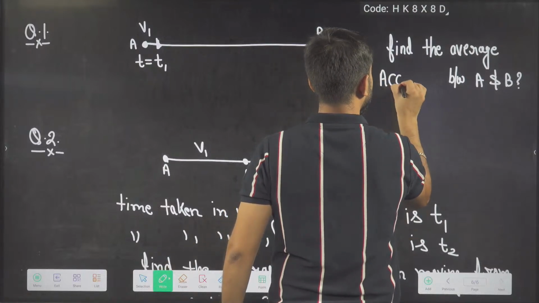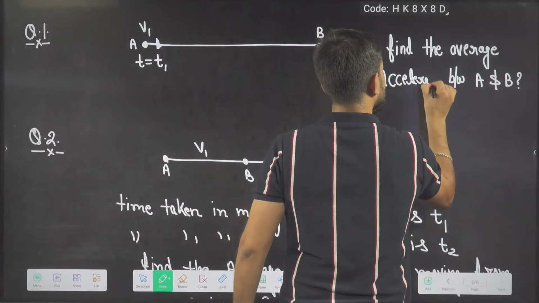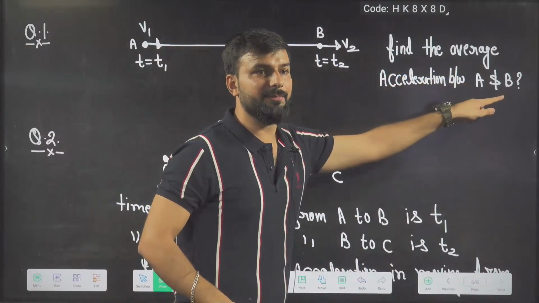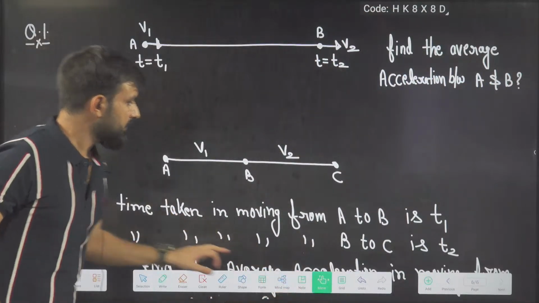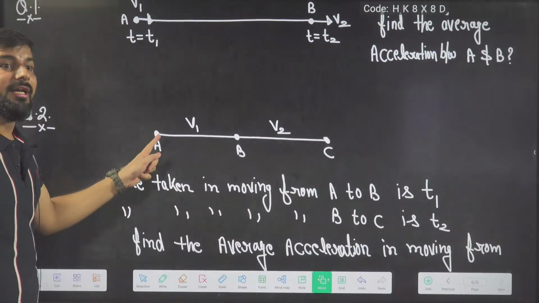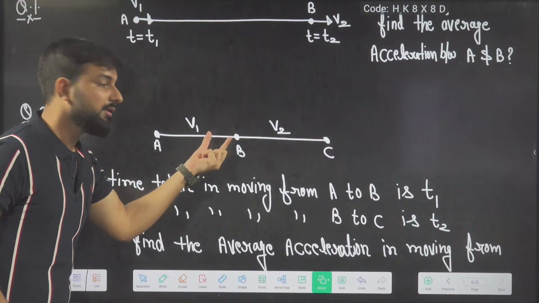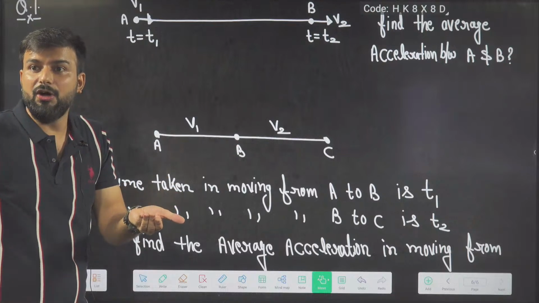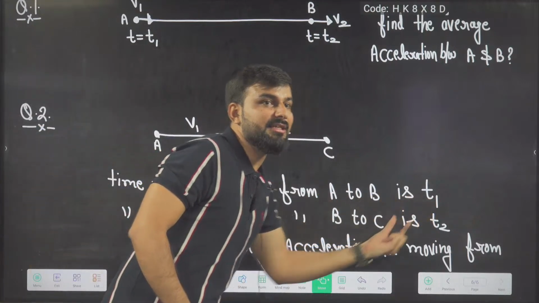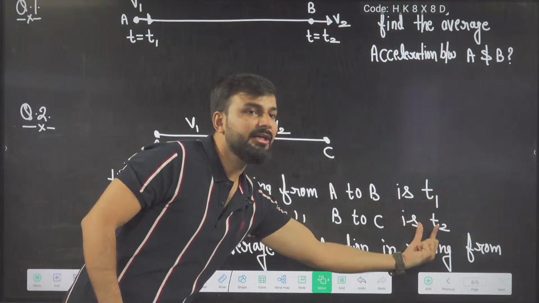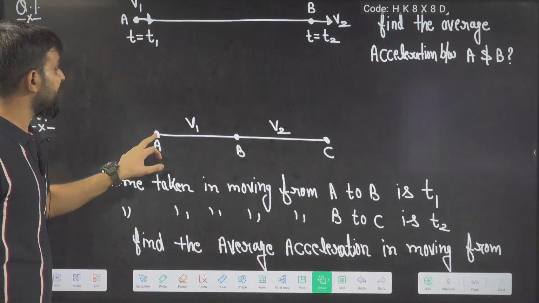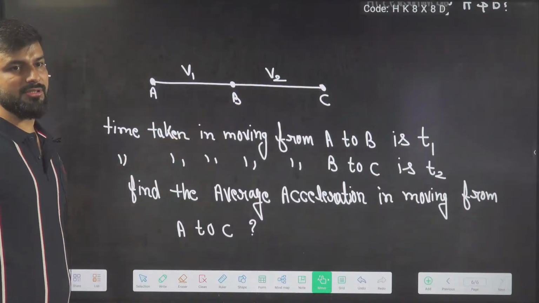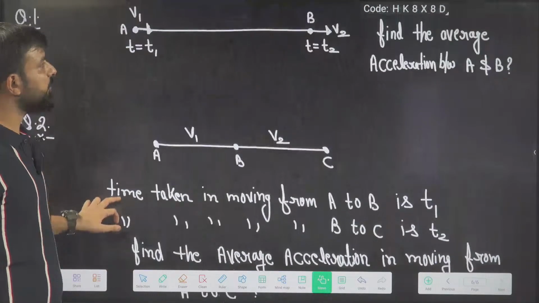Here we have to calculate average acceleration between A and B. Next, slight difference. From A to B, speed is V1, and it takes T1 time. From B to C, it takes T2. Then what you have to calculate is the average acceleration in moving from A to C. I hope you will do these questions.